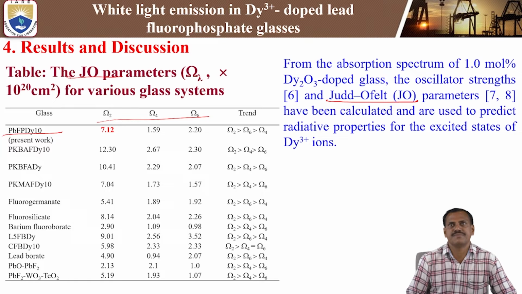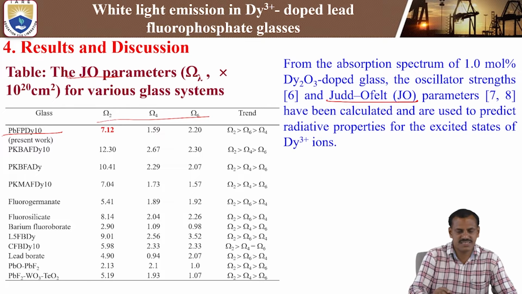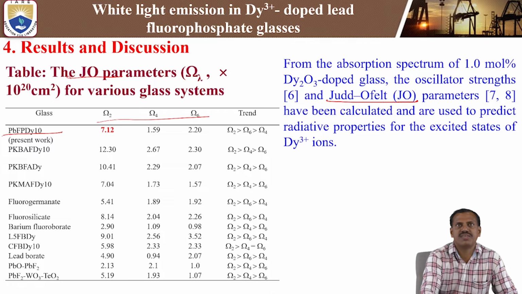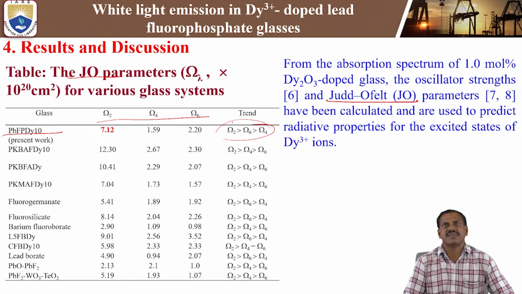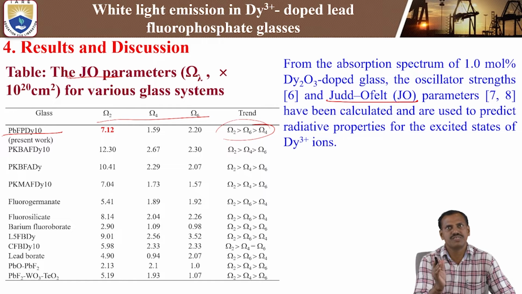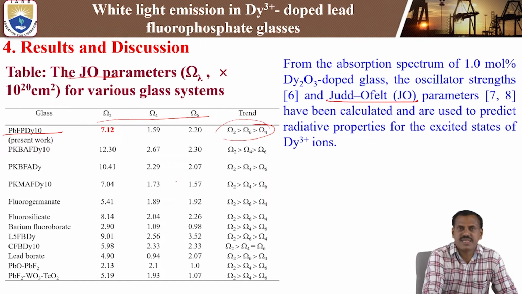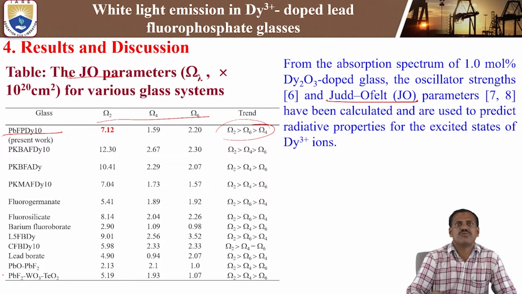In those calculations, we get omega 2 as 7.12, omega 4 as 1.59, and omega 6 as 2.20. That means the trend is omega 2 is the largest, followed by omega 6 and omega 4. These are the JO parameter trends: omega 2 is more, and next omega 6 and omega 4. These values we then compare with different host glasses.